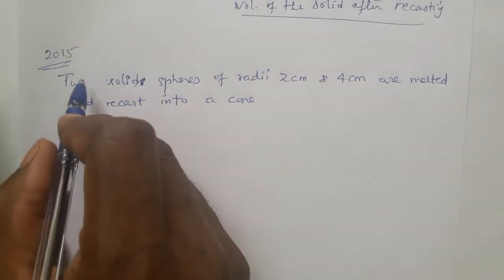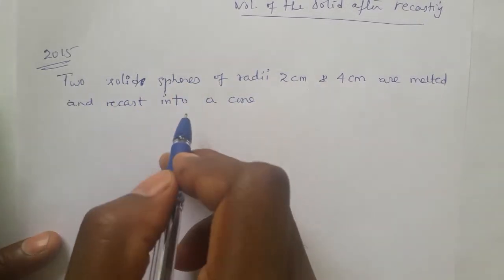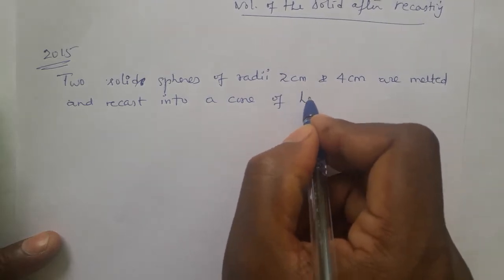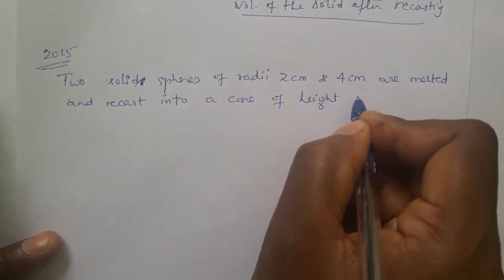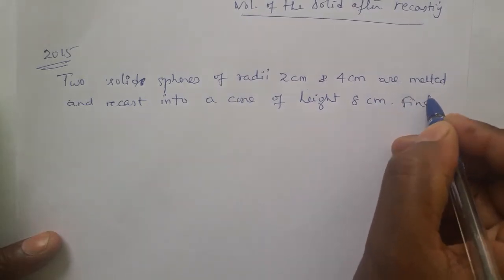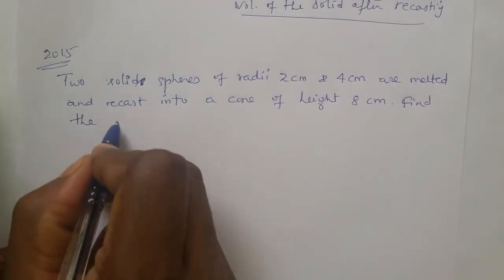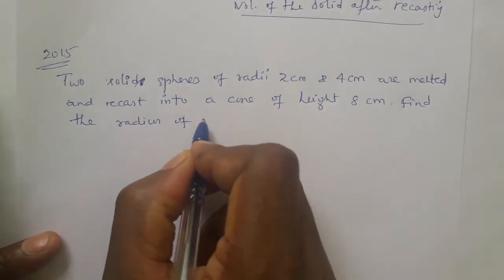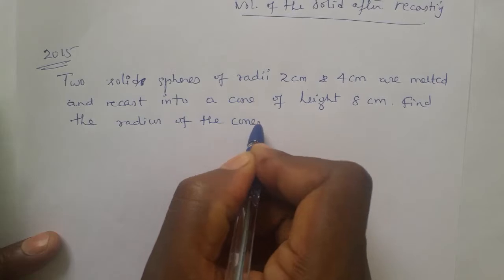Here two spheres are converted into a single cone, a cone of height 8 centimeter. Question is, find the radius of the cone so formed.